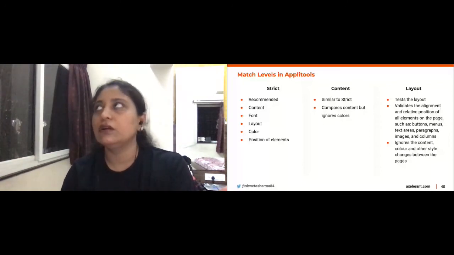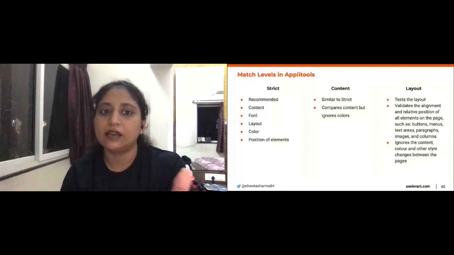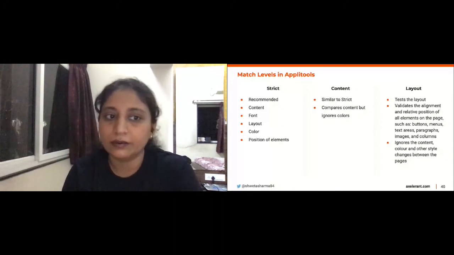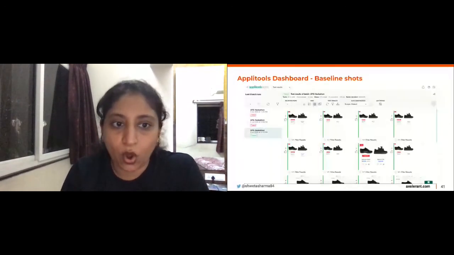what I can closely relate to is digital newspapers. The news keeps on changing, say every day, but the layout is consistent. So in that case, you use the match level layout. They have different match levels, and you can quickly read here what these match levels are. This is the dashboard that I'm talking about.